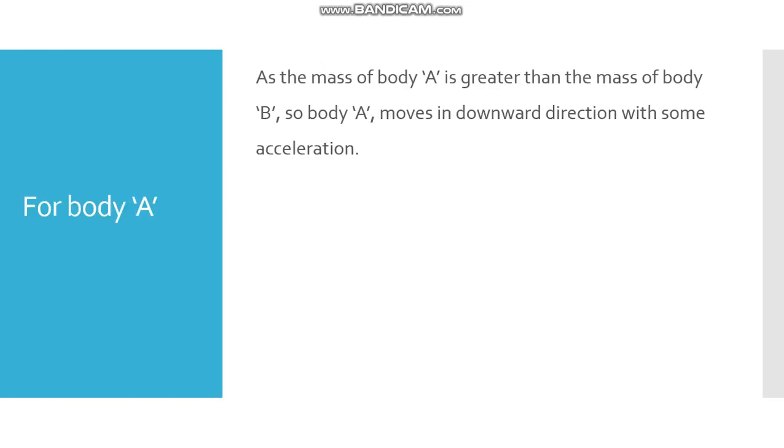Now if we talk about body A, as the mass of body A is greater than the mass of body B, body A moves in the downward direction with some acceleration. We are considering for this case that the mass of body A is greater, but again I have to say that it is not always necessary that the mass of body A should be greater than the mass of body B. But for this derivation we are considering that body A is greater than body B. So body A moves in the downward direction with some acceleration.